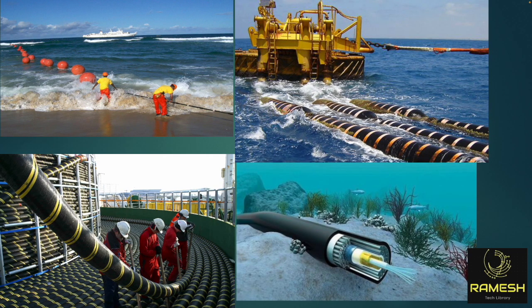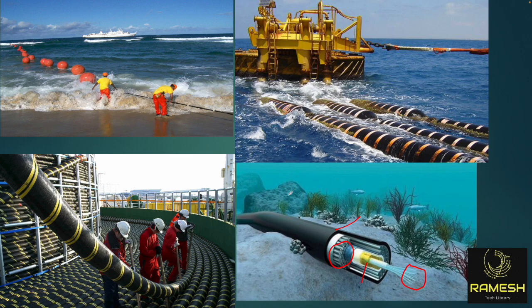If you see, this is the image. So under the sea they will lay this cable. These are the cores, these are the glasses, you can see. If you studied BTech, this is a fiber optical cable. Inside you will see that this is a core, this is a cladding, and this is a protection for these cores. From rust and maybe from sharks, if you want to protect your core, this is the protection. This is how the fiber cable looks, and these are the persons laying this cable under the sea.